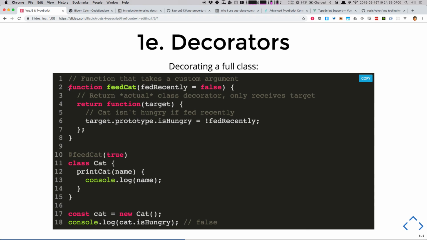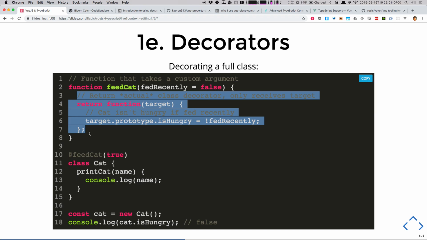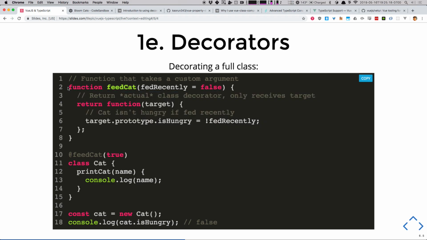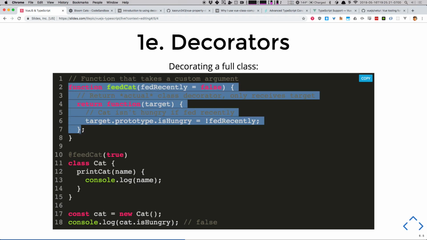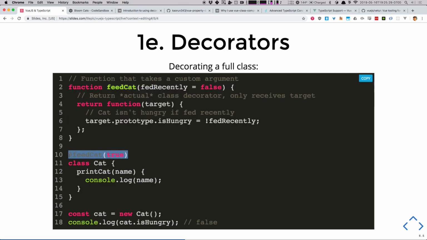So, since I got a little fancy on this one because I like the idea of encapsulation. This is the actual signature of a class decorator. We could have called this something else, right? But it ultimately is only going to be given target, and that's it. And target is, of course, the whole class. Now, what I did was I wanted a decorator that can take some arguments and do something on the fly. And because you can execute a decorator just like a regular function, ta-da, I have a function, and it encapsulates the scope of that value.